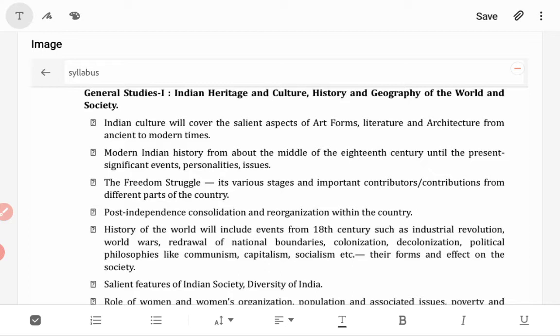So in the mains there is no ancient and medieval history specifically mentioned. It is only the art forms, literature and architecture, and then modern Indian history, the freedom struggle, and the post-independence consolidation. That is the core of Indian history. Then you have world history for mains, but world history is not there for prelims.